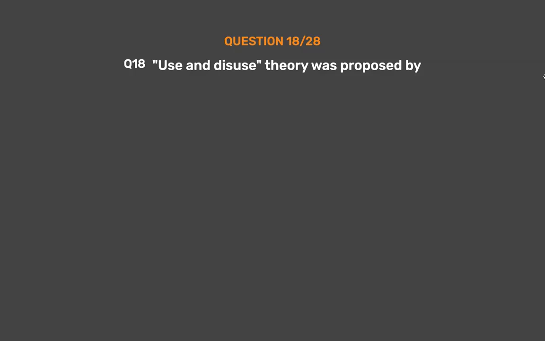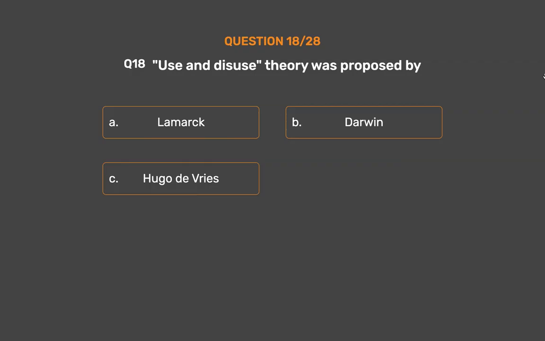Question number 18. Use and disuse theory was proposed by: Option A. Lamarck. Option B. Darwin. Option C. Hugo de Vries. Option D. Malthus. The correct answer is Option A.